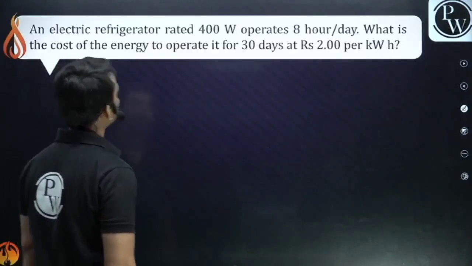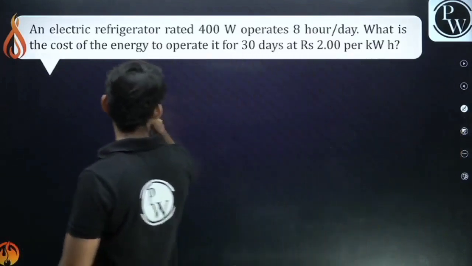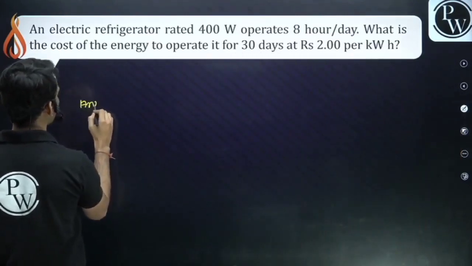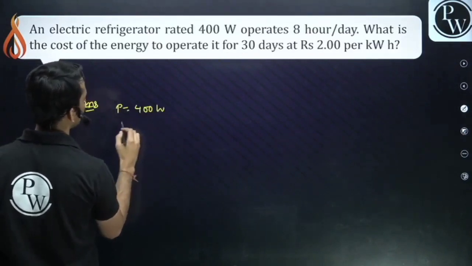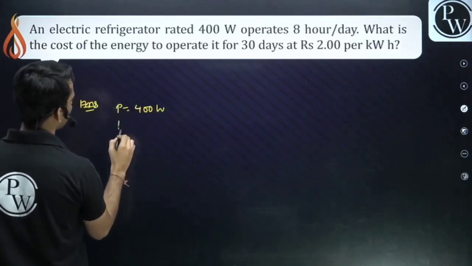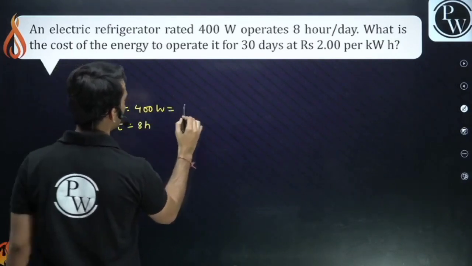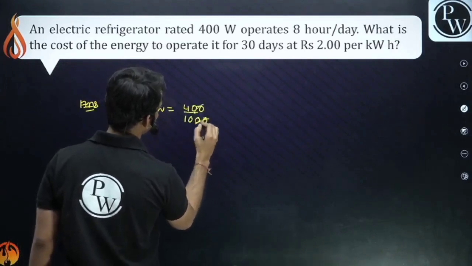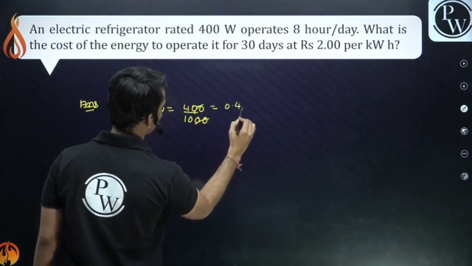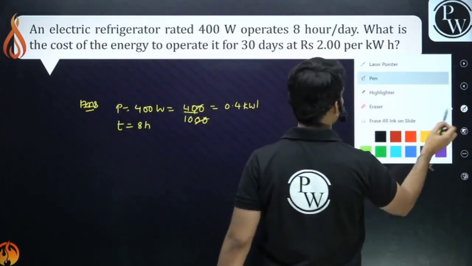Okay. So let's calculate this question. The answer for this: refrigerator. What is the power of the refrigerator, guys? The power of the refrigerator is 400 watt. It is used for 8 hours per day. So time is 8 hour, right? What is the power in kilowatt? 400 upon 1000. So it is 0.4 kilowatt. Not hour, it's kilowatt, right?